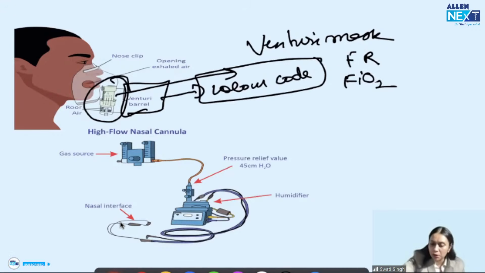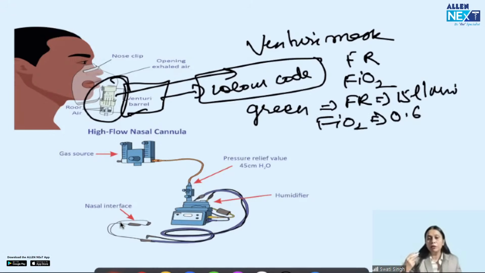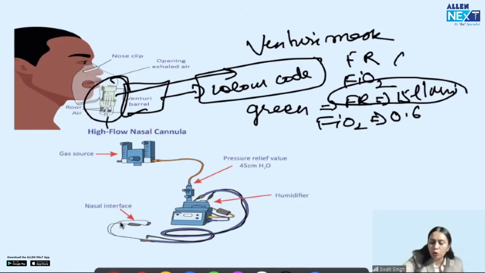Like for example, the barrel which is coded green color. It has flow rate, we have to keep it in 15 liter per minute. And FiO2 which it will achieve would be 0.6, that it can give 60%. Your Venturi mask cannot give more than 60% of oxygen. This is one demerit, but it is a high flow device. You give a flow rate of 15 liter and it entrains the room air and makes the flow total 60 liter per minute. So it's a high flow device, okay?